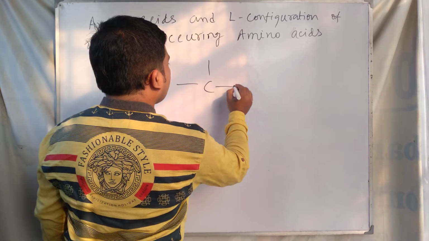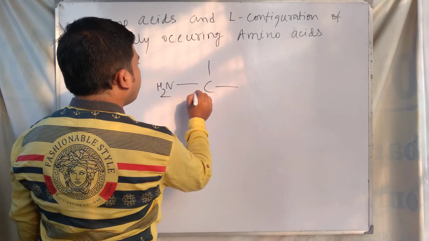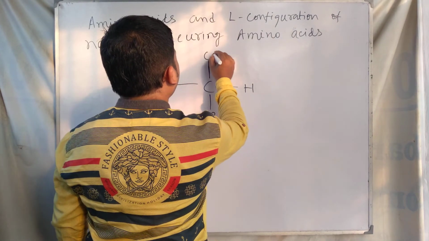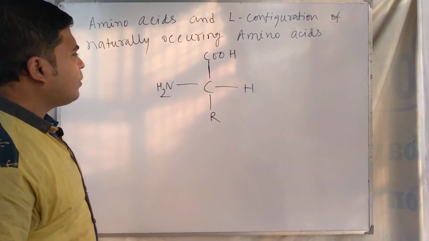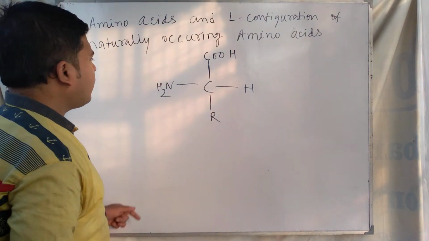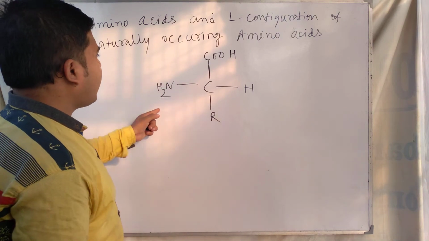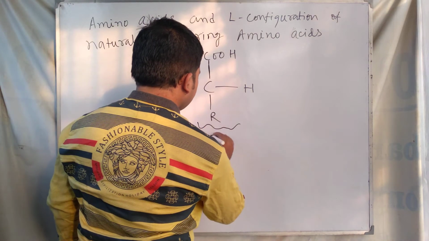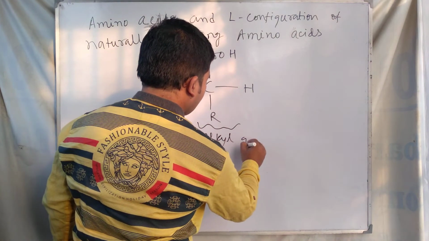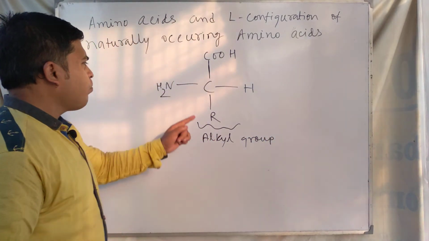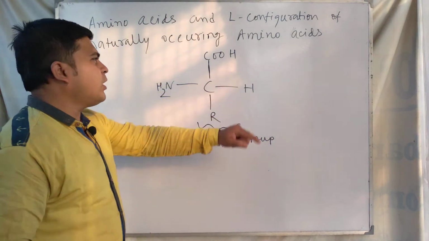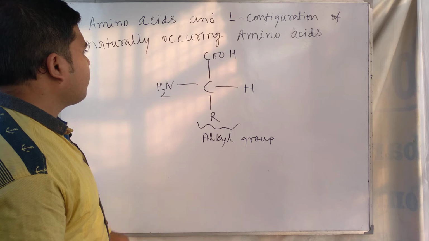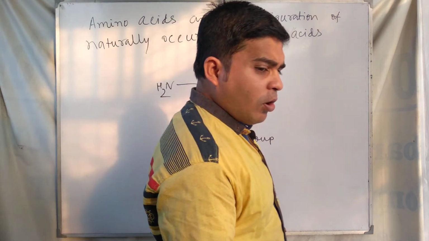one carbon, we represent NH2 here, and R here, H here, and COOH. This is the general representation of an amino acid. You can see the amino acid contains an amine group, one carboxylic acid group, and this one is the alkyl group. This one is the amine group and this one is the carboxylic acid group, and this organic compound is called an amino acid. This is the general representation of amino acids.